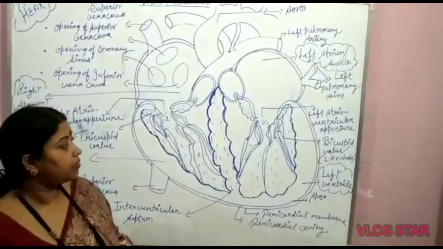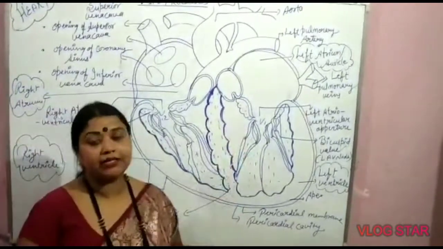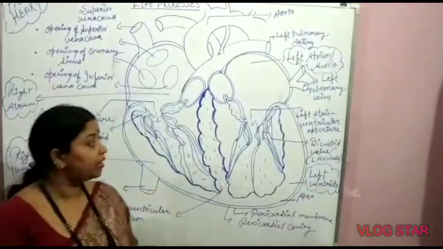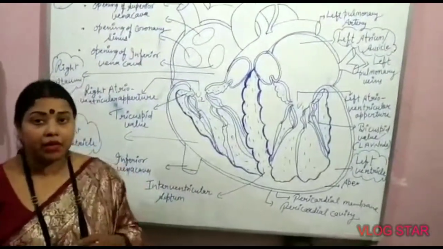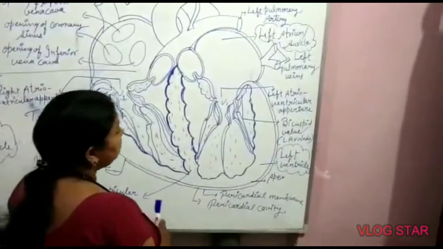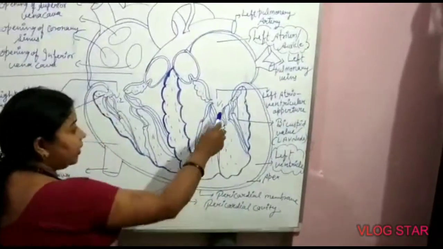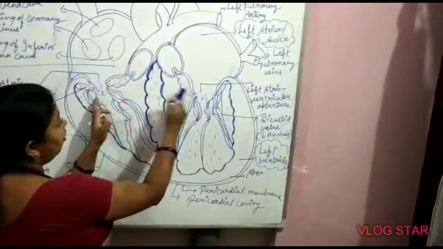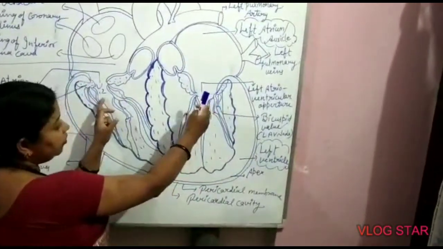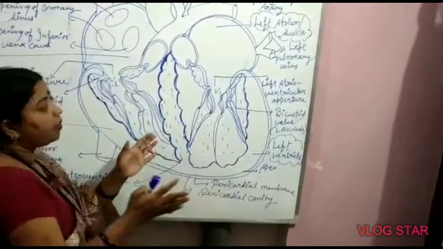One more thing, that is the heart sound. I also want to tell all of you what the heart sound is. Lub, dub. The first heart sound is the lub. The lub sound is produced during the closure of these two valves, and these valves close when the ventricles contract.